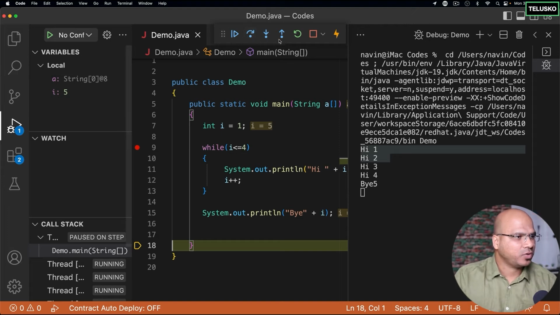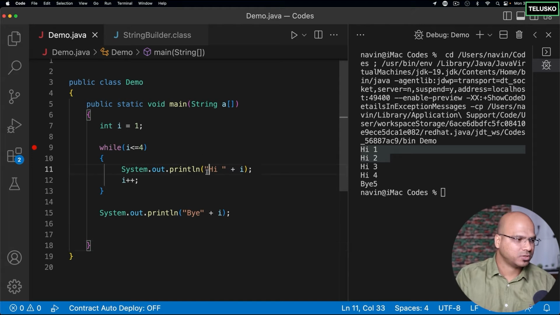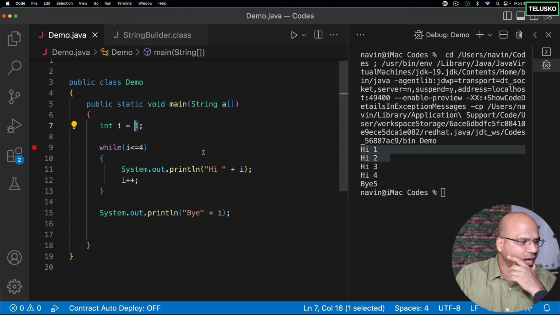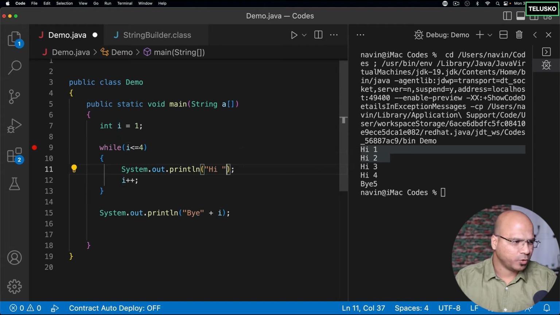In fact, what you can also do is we can run a nested loop here. Now, how does a nested loop look? Let's say I want to print I1 and then I want to do something else. Maybe I want to print hello 3 times after every hi. So let's say I'm printing hi here and then I want to print hello as well. And I don't want to print the value of I anymore. Or maybe let's print the value of I.